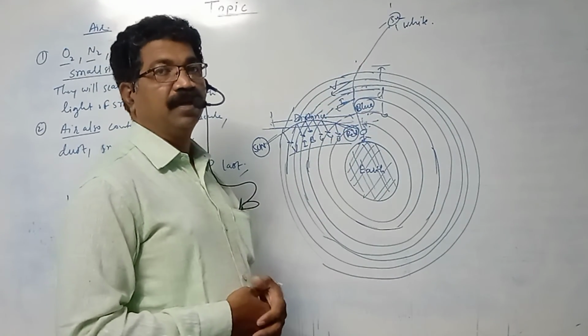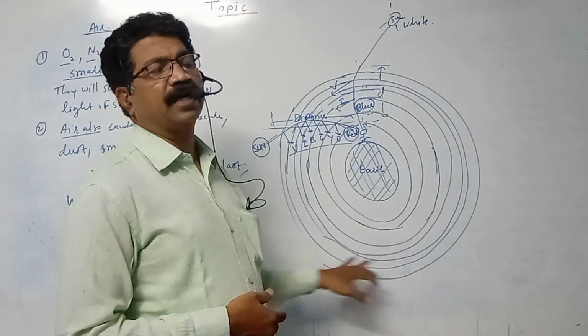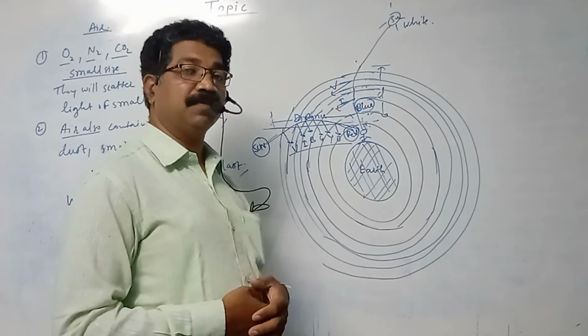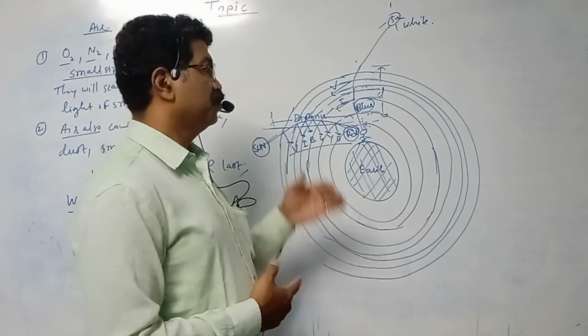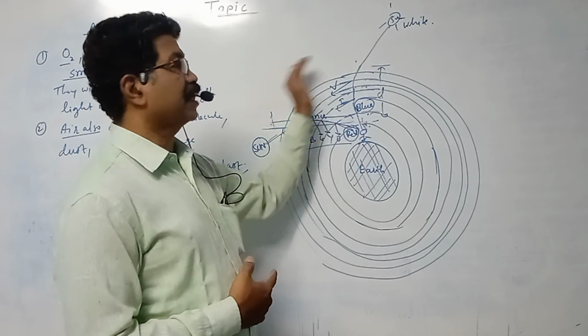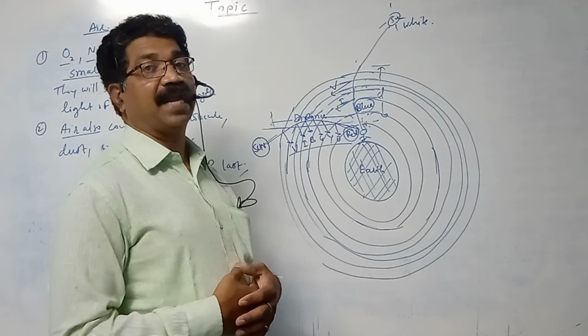So this way you can explain why the sun and atmosphere are reddish during sunrise and sunset, and why the sky is blue. Now assume that the atmosphere is absent. If the atmosphere is absent, this phenomenon will not occur. Scattering of light will not take place. So in that case, the sky will appear dark, black.